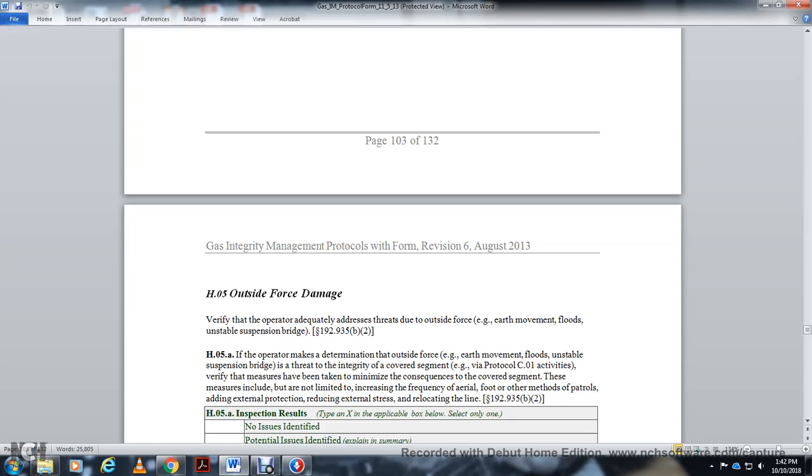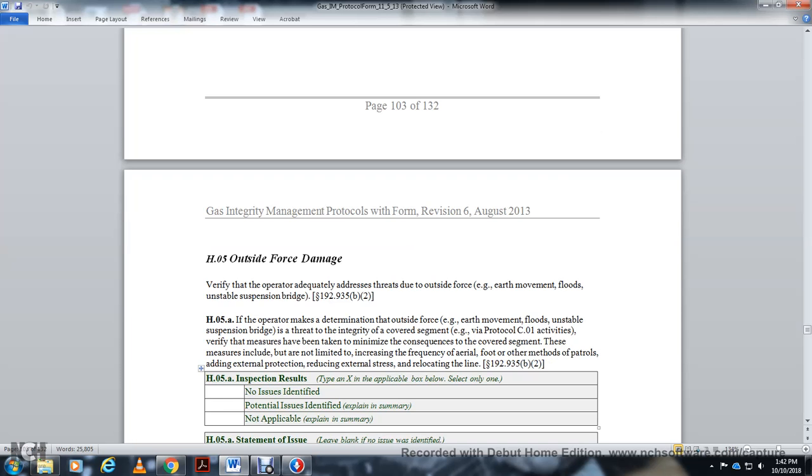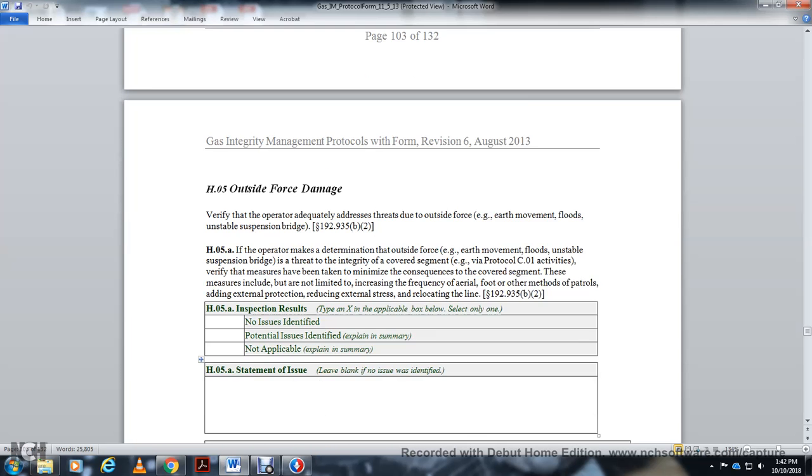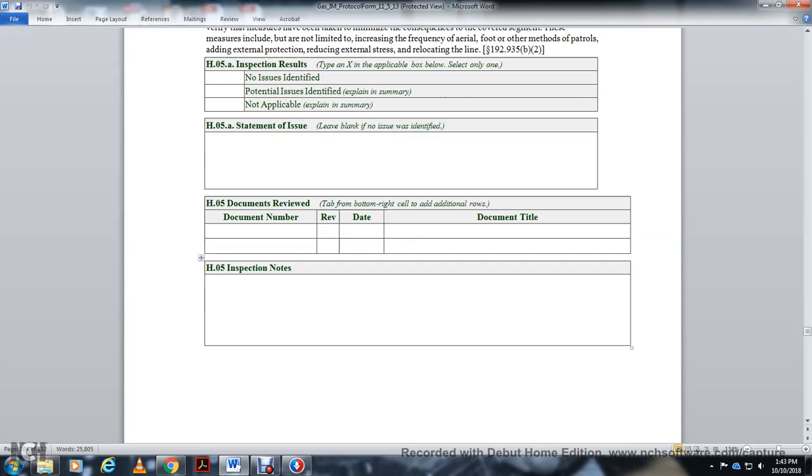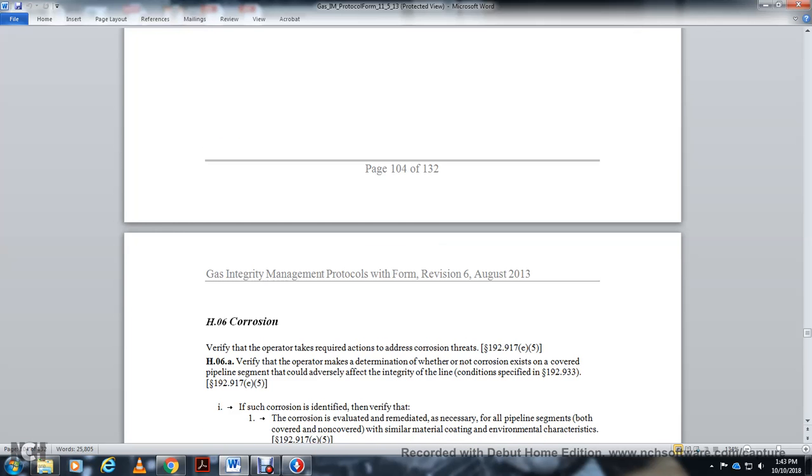CO1 activity verify the measure has been taken the minimum of the consequence of the covered segment, but the measure include but not limited to increasing frequency of the aerial and the foot and other methods of patrol, adding external protection, reducing external stress of the locating line. Inspection result statement issue. HO5 document review. HO5 inspection notes.